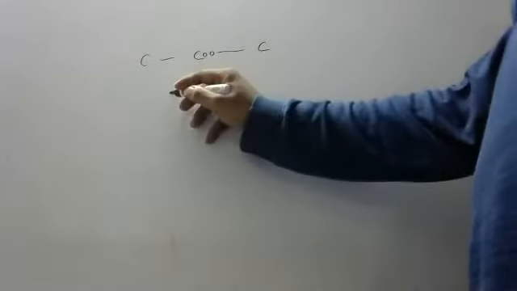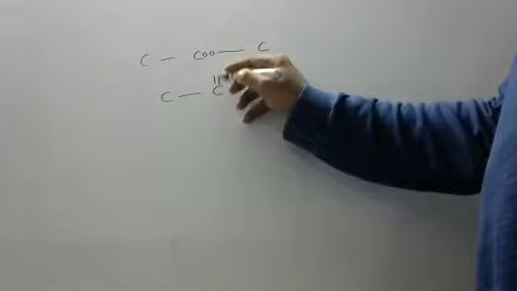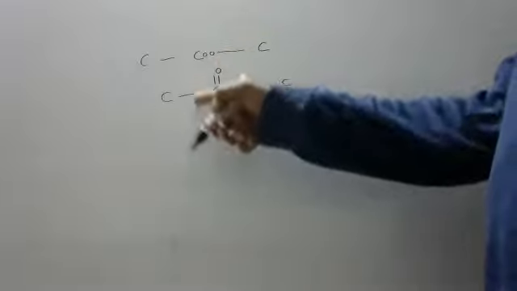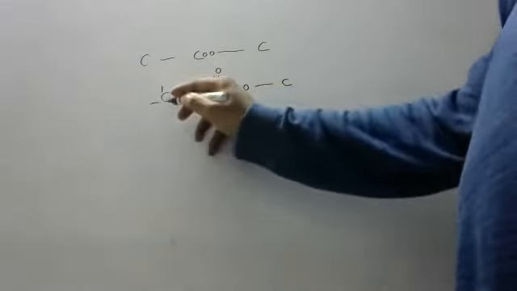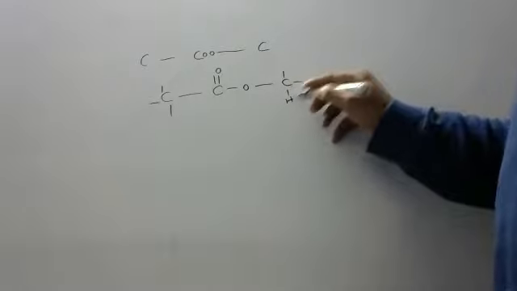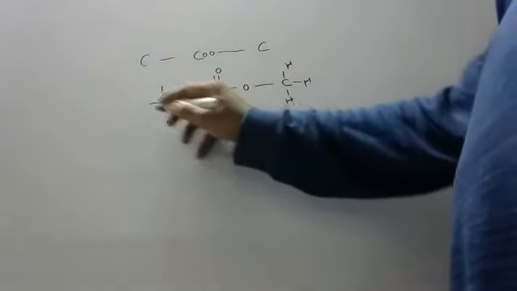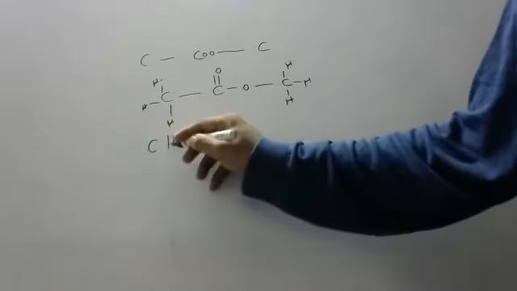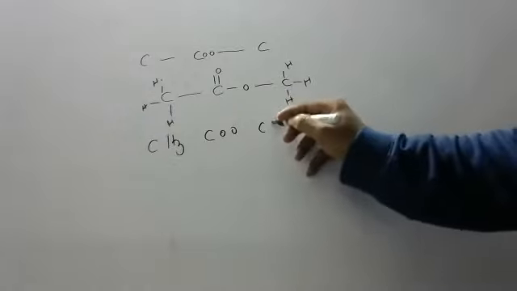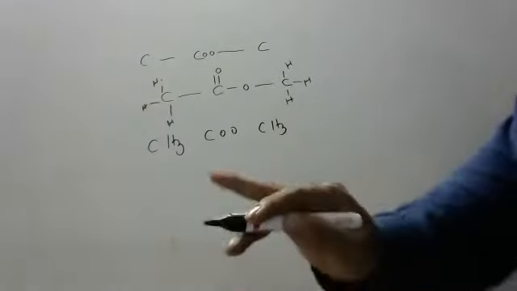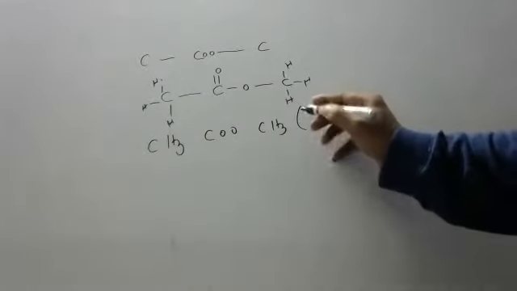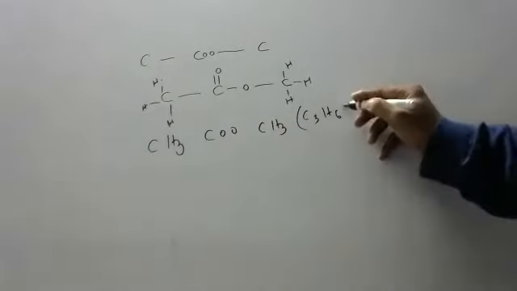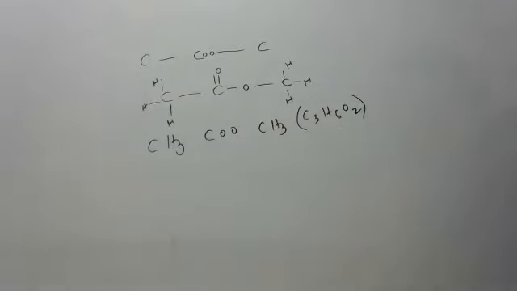We won't write like this only. We'll write like this. Please listen. As you keep doing, you'll understand. This is the functional group. Now this is one bond only, no? 3 bonds. Hydrogen, hydrogen, hydrogen, hydrogen, hydrogen, hydrogen. Try to understand. And how do we represent that? CH3COOCH3. Okay, children? The empirical formula I'm writing, just this is the real formula: C3H6O2. This is the empirical formula. Just remember that's all.